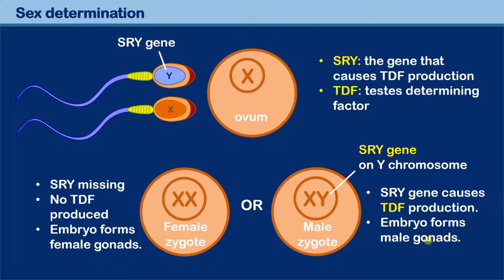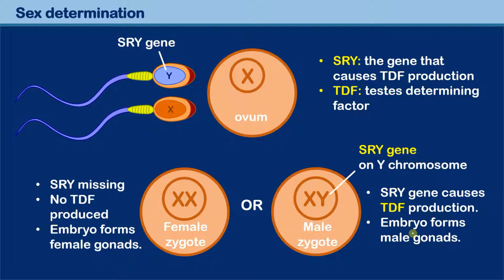It is relatively straightforward. If you're asked how does sex determination work, you might want to include that the sperm cell determines this, and specifically the SRY gene, which is found only on the Y chromosome. This SRY causes the production of TDF, and TDF causes the formation of testes. So this was pretty much it.